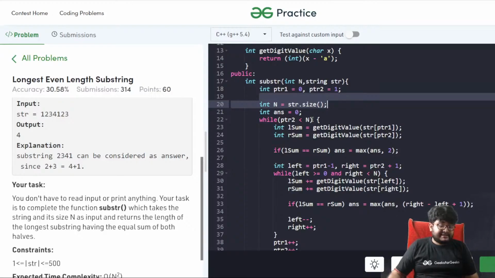Any doubts on this? How is this working? Any doubts on this?